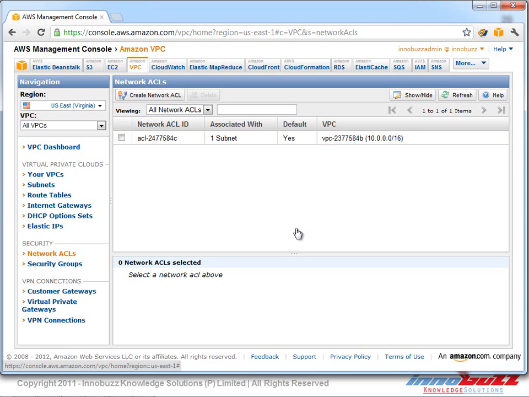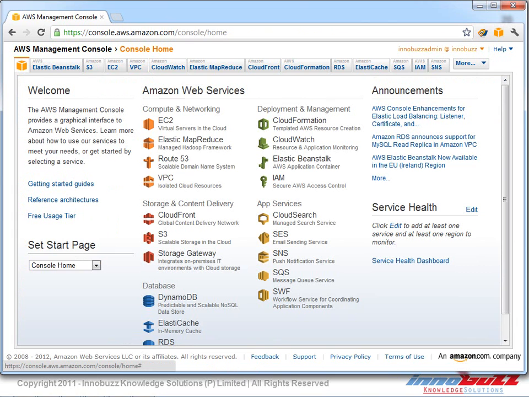The request from the direct internet or the public internet will be handled by this VPC. So that's how we create the virtual private cloud. Any resources like Elastic MapReduce, CloudWatch, EC2, RDS, all these services can be created even under our virtual private cloud.